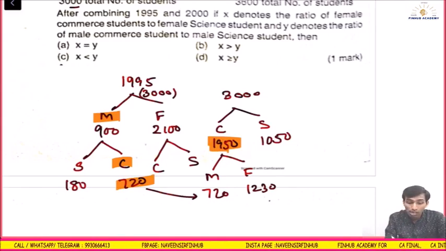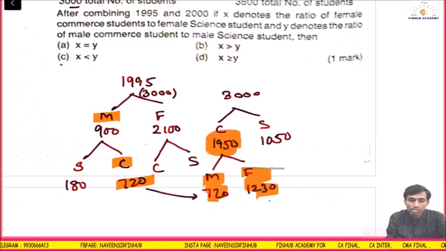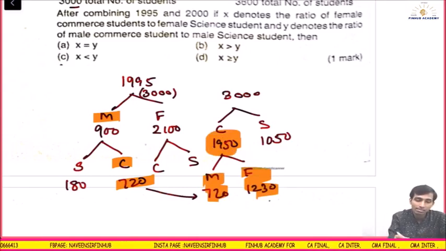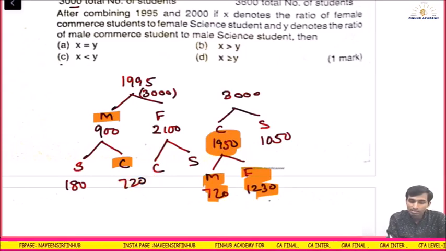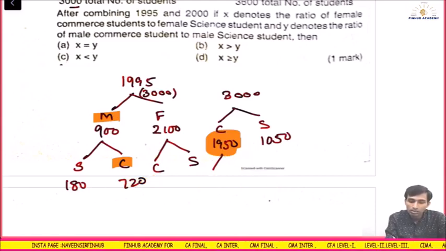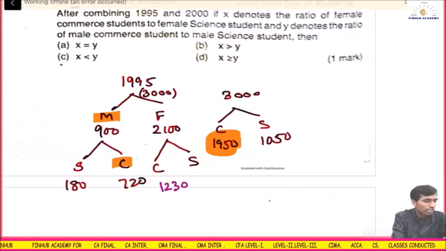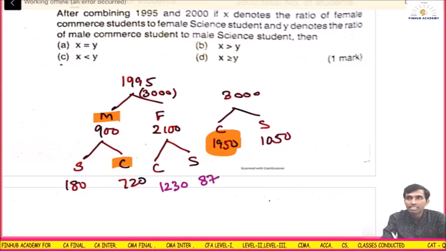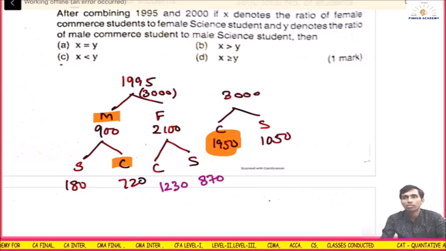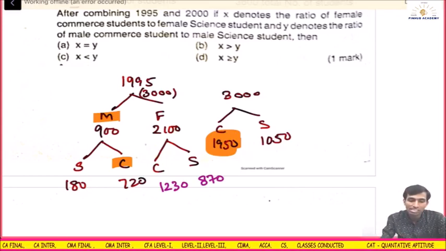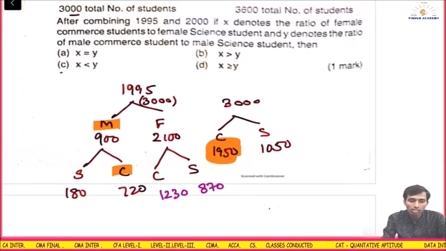Out of 1950, 720 is male, so the remaining is female: 1230. Minus 2100, the remaining is female science students. Fine, now the table is complete. Same way you have to do it for this one also.